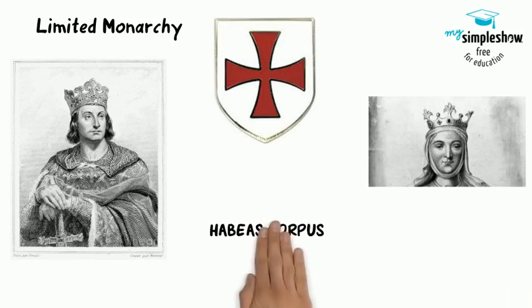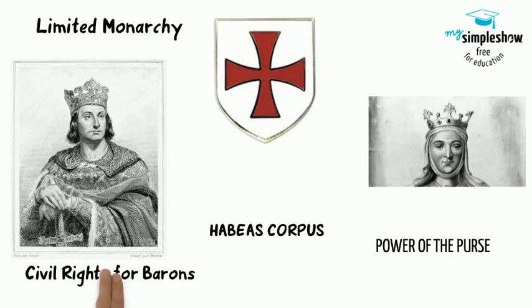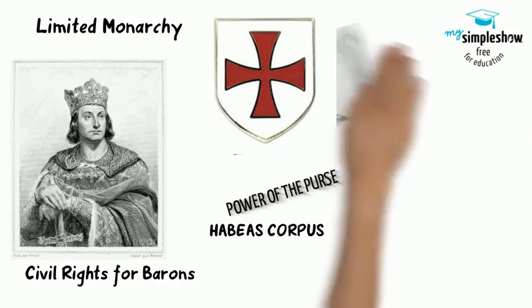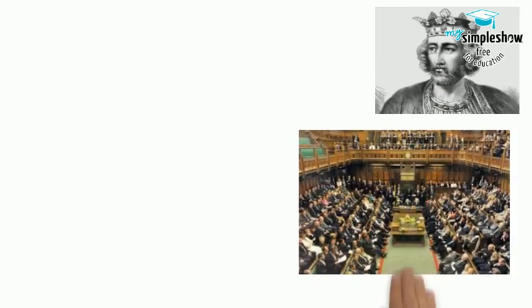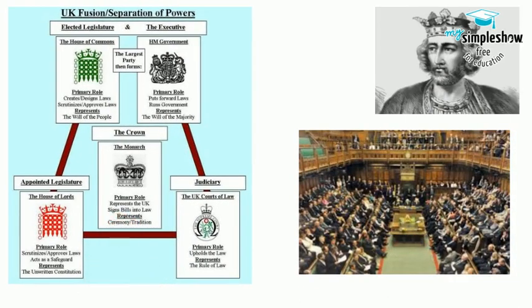The Magna Carta, signed in 1215, would grant the rights of habeas corpus, the power of the purse, and limit the rights of the king. Eventually, King Edward I helped to create a parliament, which gave the people the right to voice their concerns in 2 houses of legislature. Then, the Cold War against the French turned hot in the 100 Years' War.